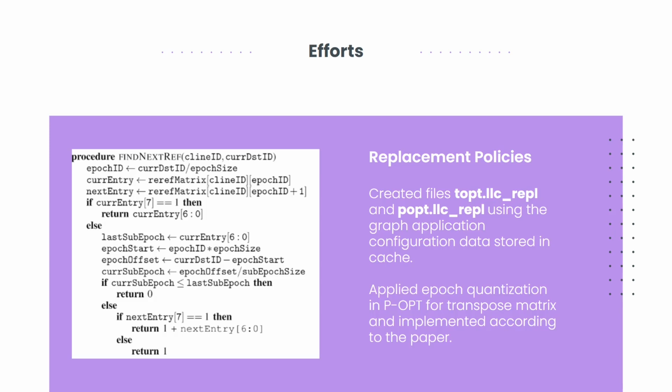We created topt.llc_replacement and popt.llc_replacement files using the graph application configuration data stored in the cache. We applied epoch quantization in P-OPT for the transpose matrix and implemented it according to the paper.